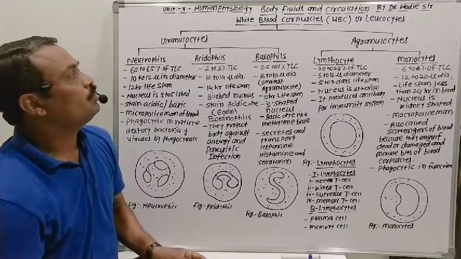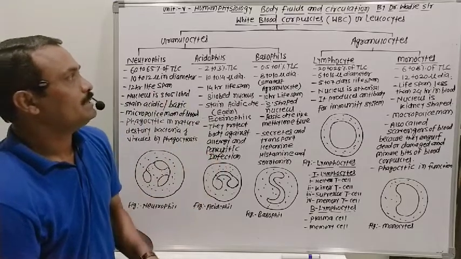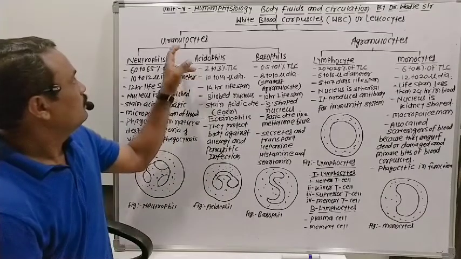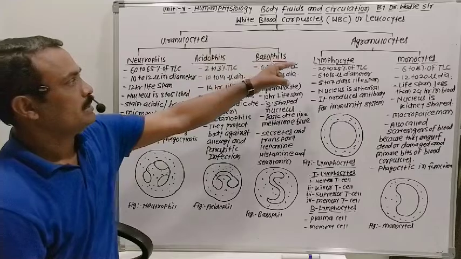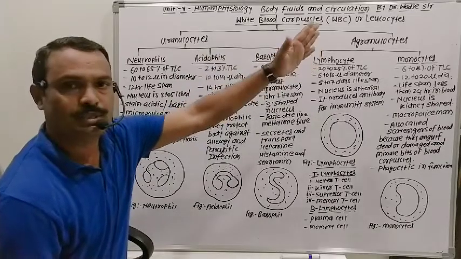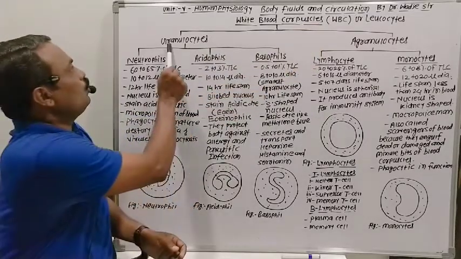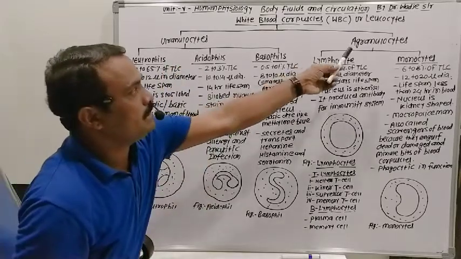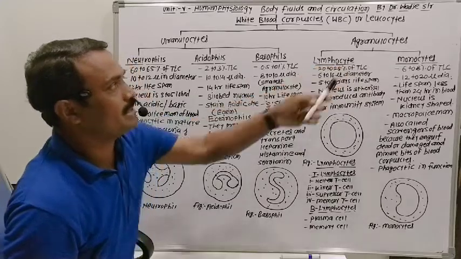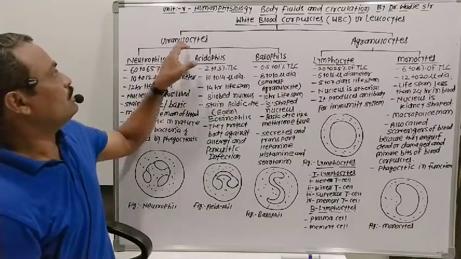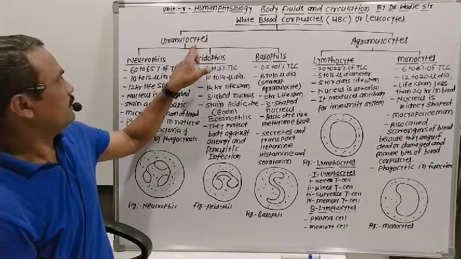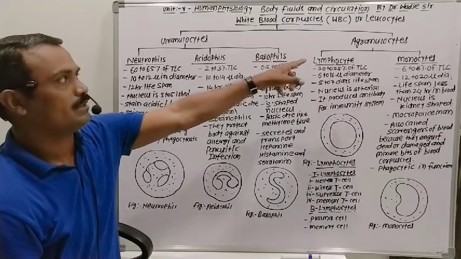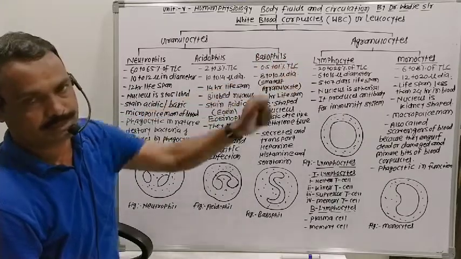Now, depending upon the granules present in the cytoplasm, there are two types of leukocyte cells. One is granulocytes, and the second is agranulocytes. Granulo means granules, cytes means cells. A means absent. Whenever granules are present in the cytoplasm of the cells, they are called granulocytes. Whenever granules are absent in the cytoplasm of the cells, they are called agranulocytes.